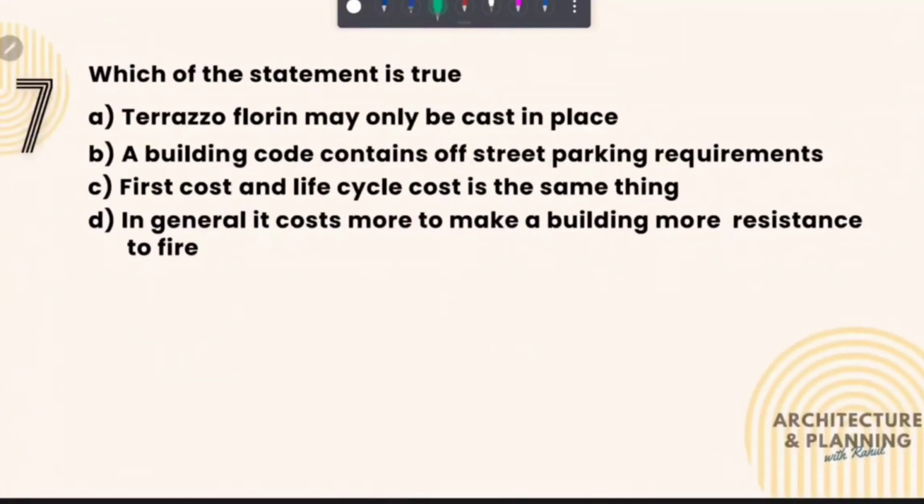Which of the statements is true? So let's see all the options one by one. Terrazzo flooring may only be cast in place. This is a true statement. Second option is a building code contains off-street parking requirements. So off-street parking is not mentioned in building codes. Third statement is first cost and life cycle cost is the same thing.